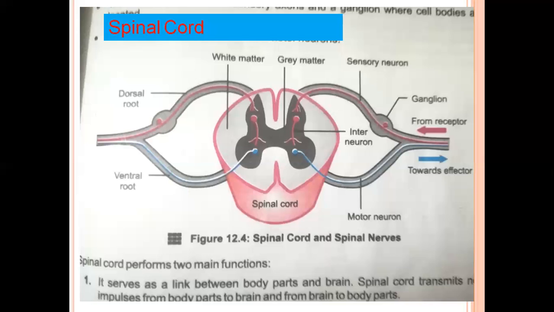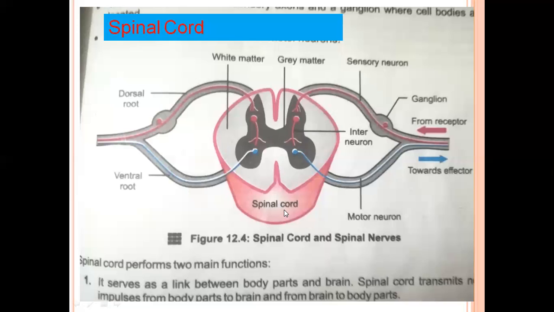And like the brain, spinal cord is also covered by meninges. And brain is protected by cranium, but spinal cord is protected by, or surrounded by, the vertebral column. Okay. Here you can see there are two regions. The outer region of the spinal cord is made up of white matter. White matter means myelinated axons. And this butterfly-like structure is in gray color, or gray matter, and it is made up of neuron cell bodies.